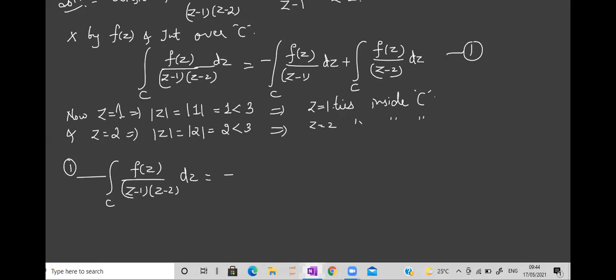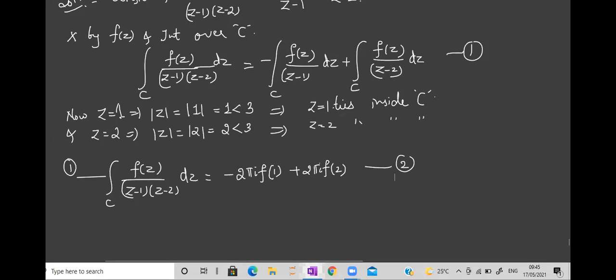It becomes 2 pi i into f of 1, similarly 2 pi i into f of 2. Take this as equation 2.